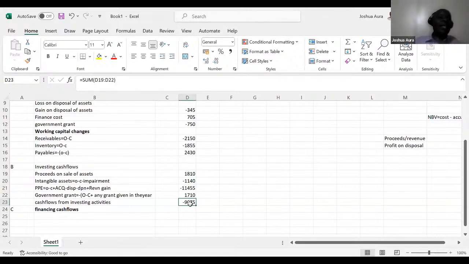This is 17, 10 like that. Here I would want us to argue a little bit. It's always important to argue a little bit. And you can always master this: for government grants, when you take a government grant figure to the income statement as an income, it means that your liability for the government grant is reducing. So you subtract, don't add.